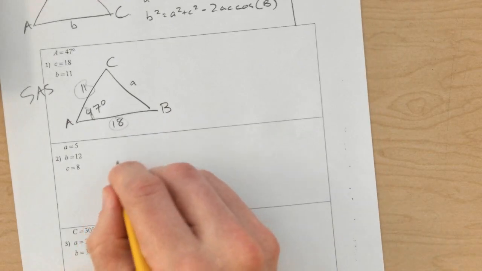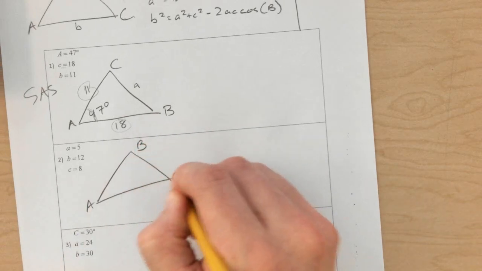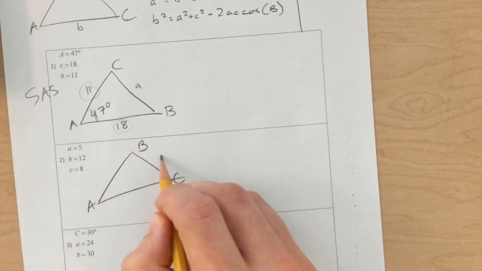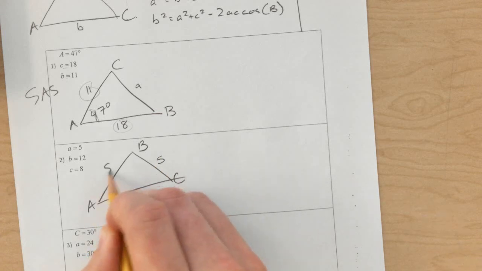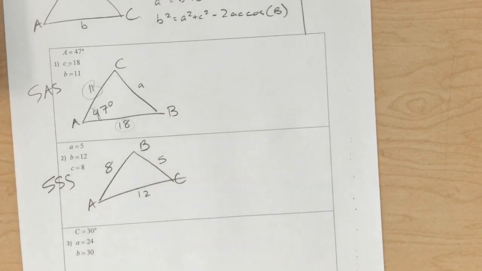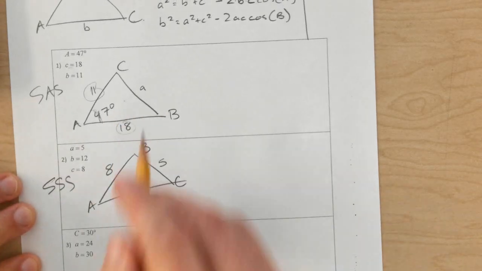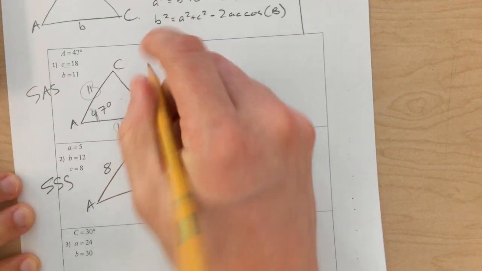If we look at the next one, that would be 5, 12, and 8. This is the side, side, side example. So law of cosines is going to work here. We might not look at any examples where it doesn't work today, but we'll probably look at that in next class when I'm back. So let's do number 1. We need to solve for the missing side first.